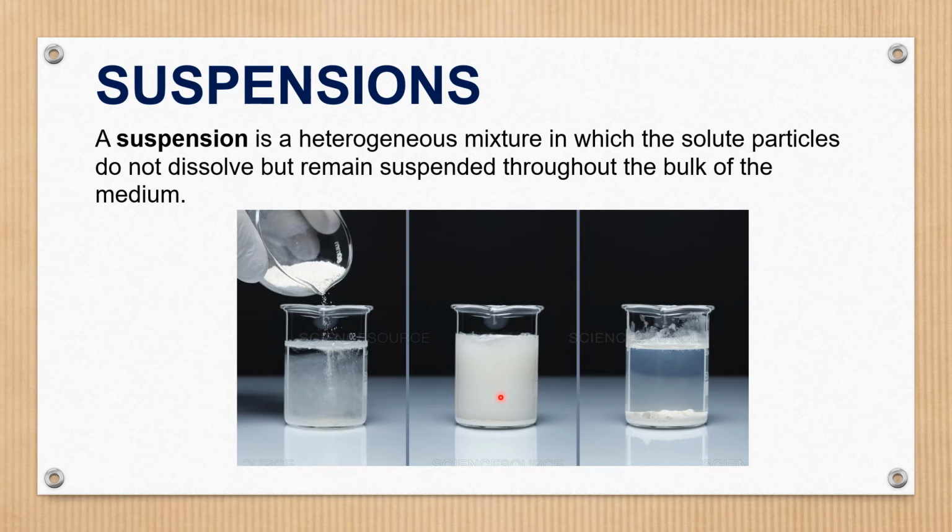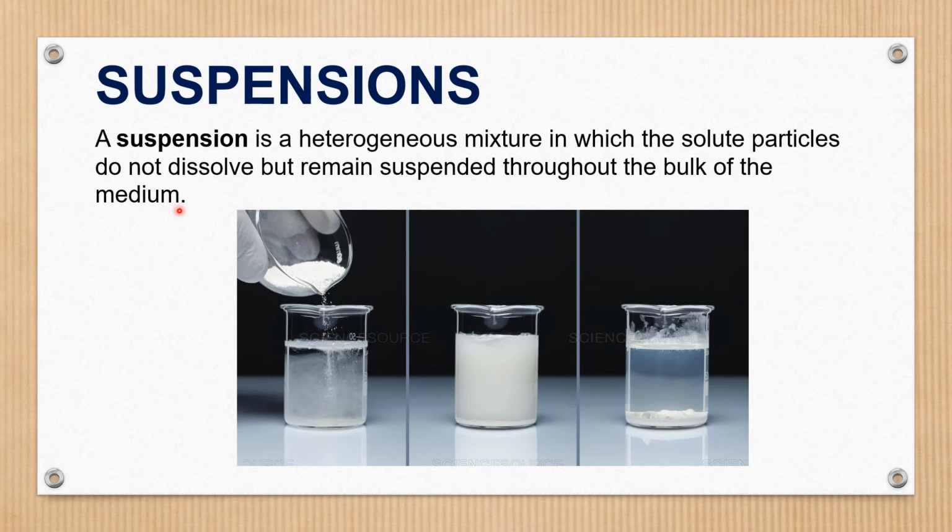And when you keep that mixture steady, not disturbed, for some time, we can see that the solute particles settle down. So this is about suspension. I am reading once again the definition. A suspension is a heterogeneous mixture in which the solute particles do not dissolve but remain suspended throughout the bulk of the medium.